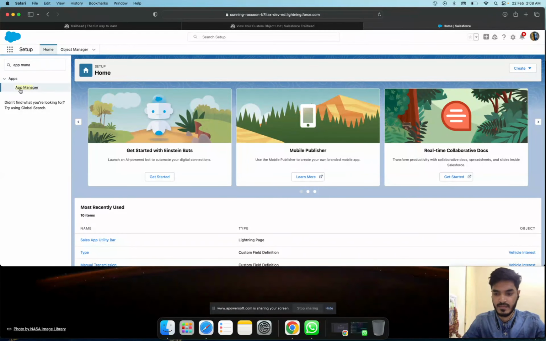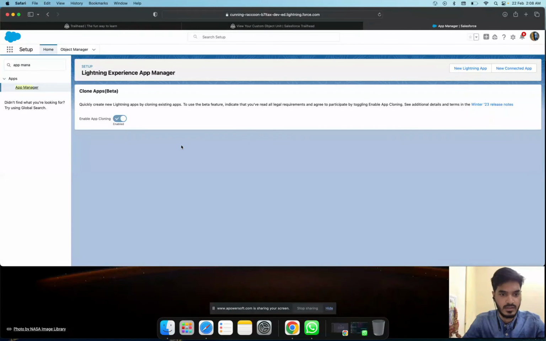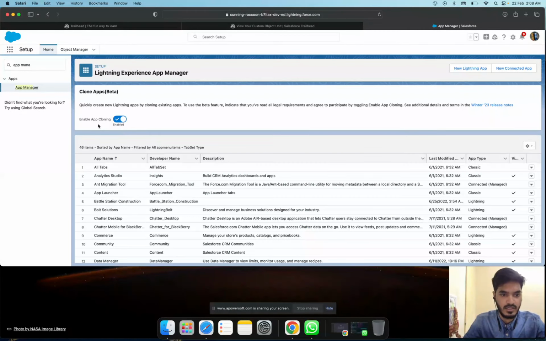Okay, app manager. And if you have not enabled this cloning, just enable this button. After this, go to the sales. Here there are two sales apps. Just click on lightning sales. Okay, go here. Click on the edit button. And next is sales app lightning sales.